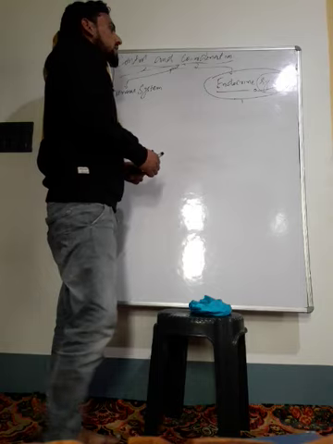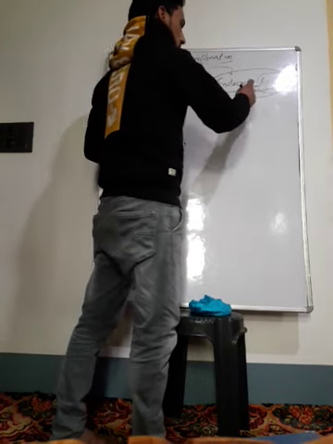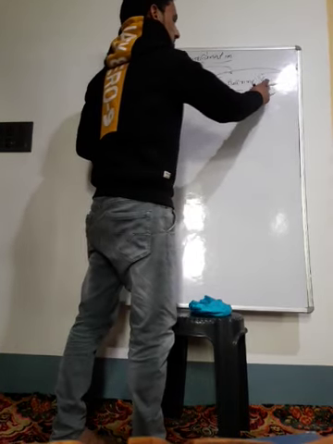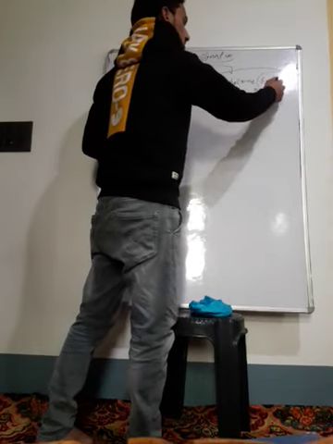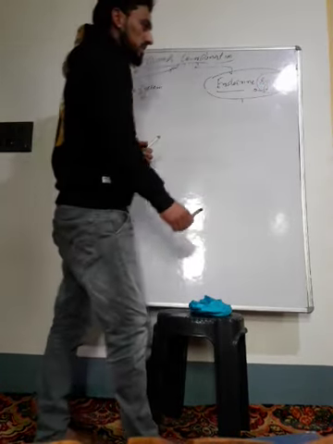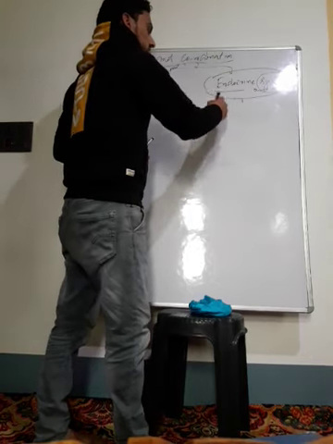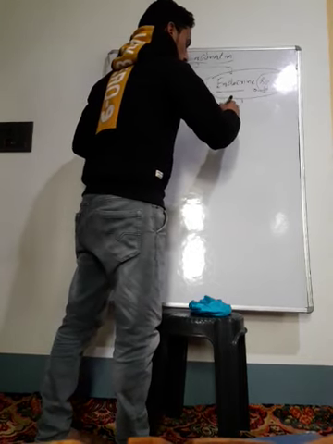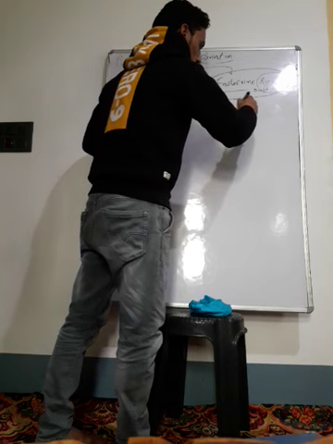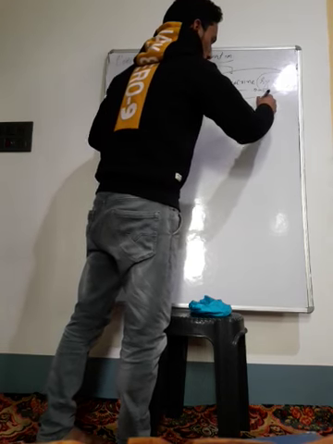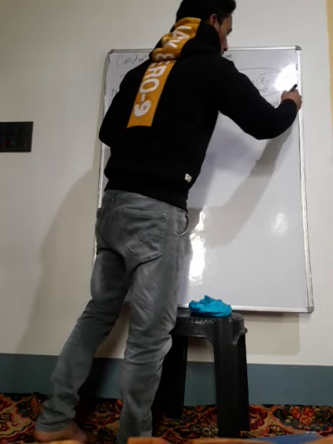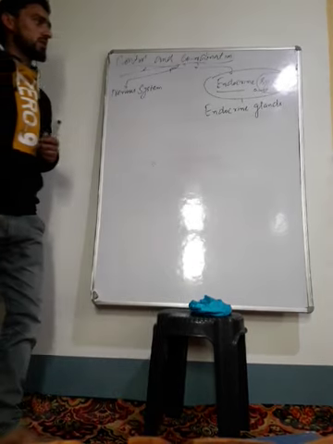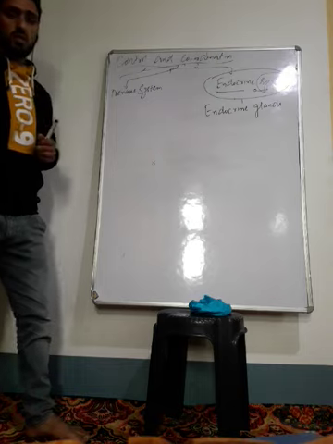Now the question arises, what do we mean by the endocrine system? Endocrine system, as the name indicates, is an organ system. Organ system means it is a group of organs, and a group of which organs? It is a group of endocrine glands. It is a group of the glands which are known as the endocrine glands.